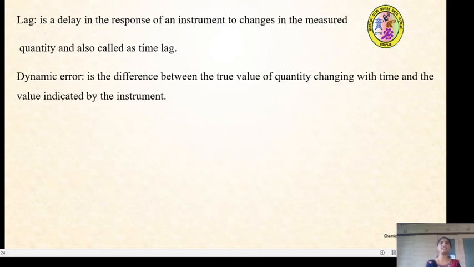The lag is a delay in the response of an instrument to changes in the measured quantity, and is also called time lag. So if you make any changes in the input and the output of an instrument is delayed, we call it a lag or time lag. Dynamic error is the difference between the true value of the quantity which is changing with time and the value indicated by the instrument. So that is a dynamic error.